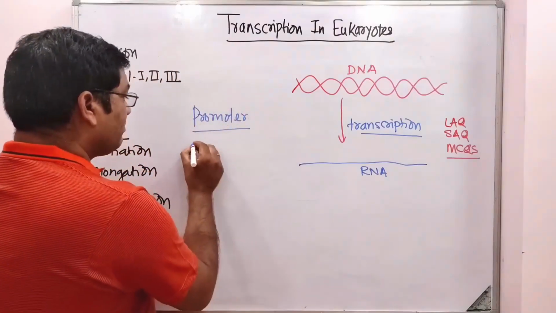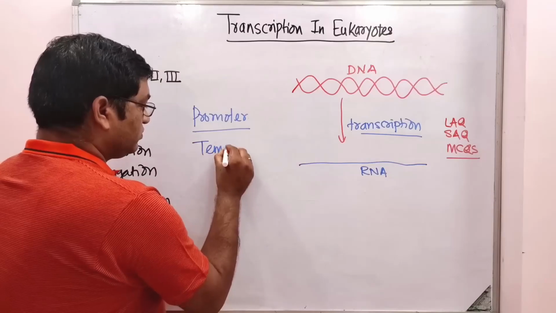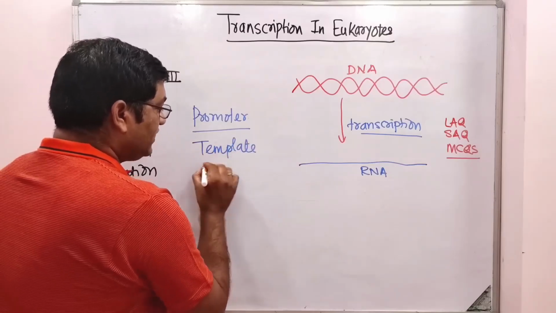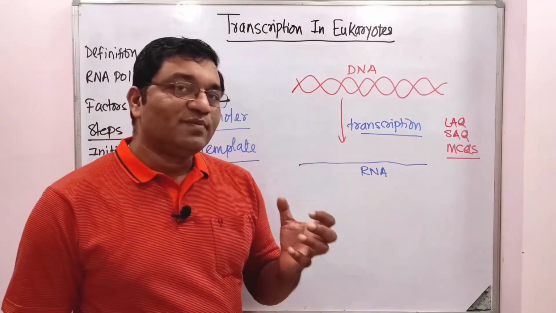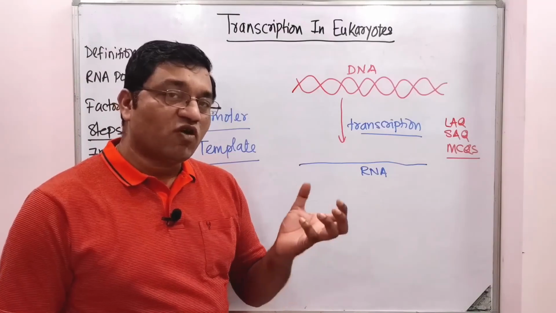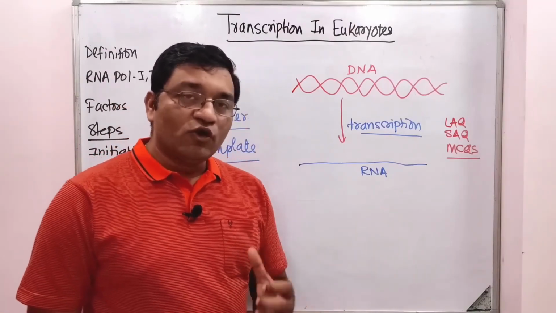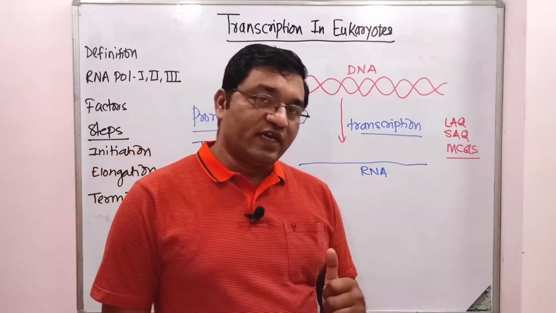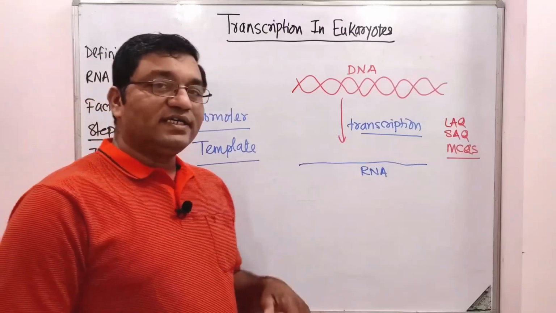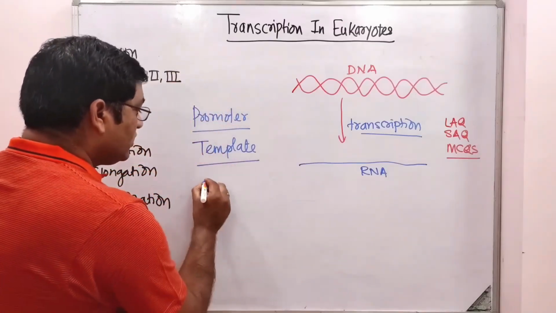Then what do you mean by template strand? It is a strand of DNA which acts as a template or mold for the synthesis of complementary RNA molecule in a specific and organized way, that is known as template DNA strand. What do you mean by coding strand?